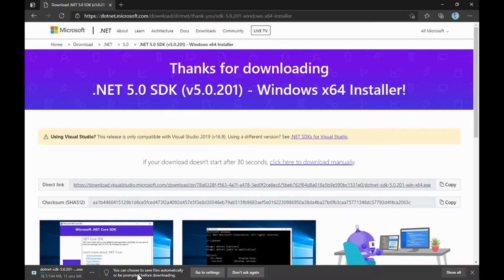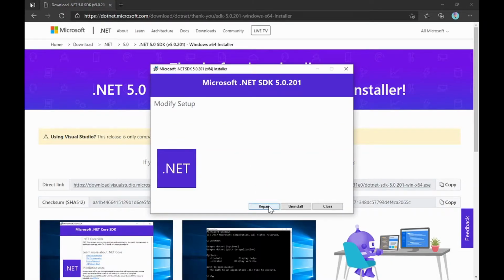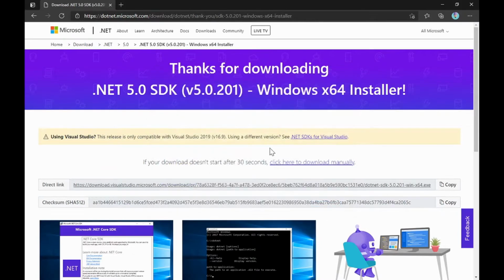Now I have already downloaded it and it is already installed on my machine, but still I'll go through the process. Once the download is completed, you'll simply click on it. Now it asks me to repair, uninstall or close, because I have already installed it. You guys can simply click next and install, and installation is very simple. You don't have to worry about it. Once it is installed, I'll close this window.